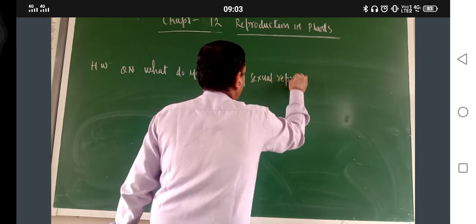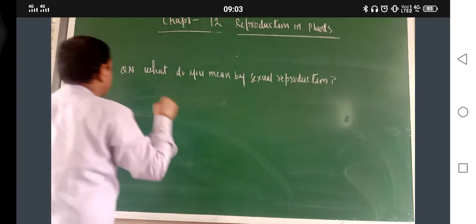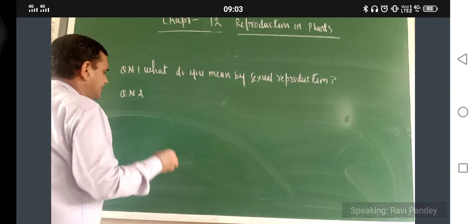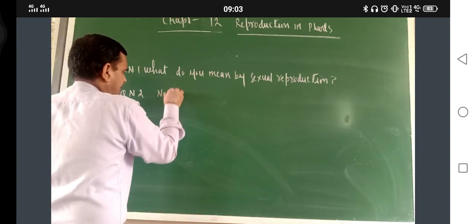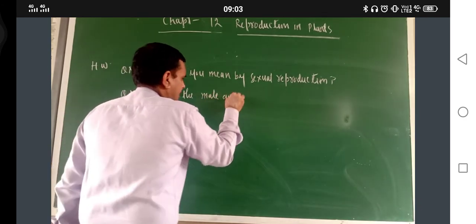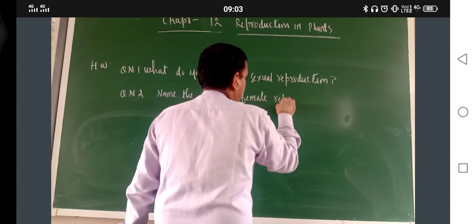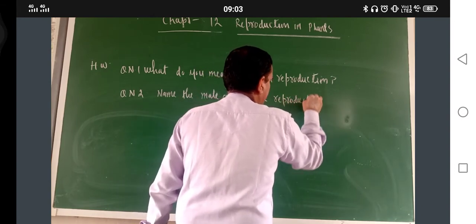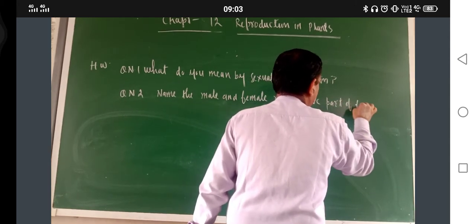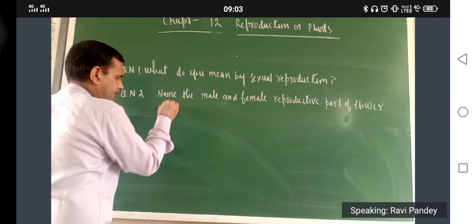Next one, question number 2: Name the male and female reproductive parts of the flower, with their parts.